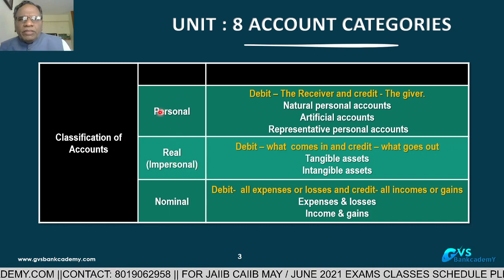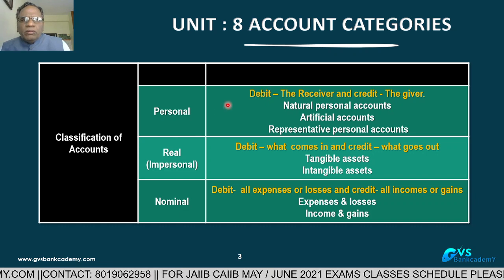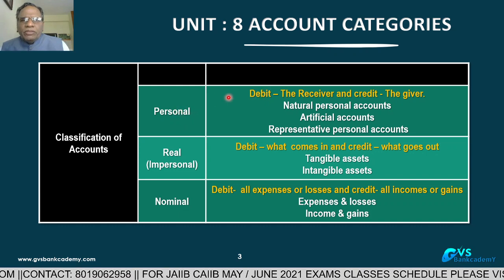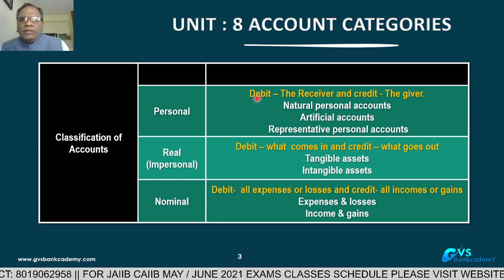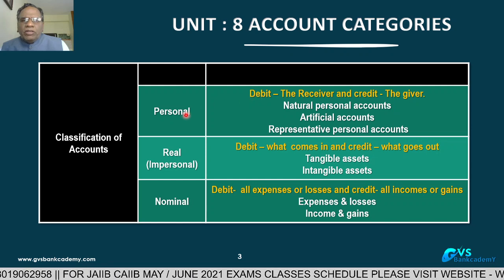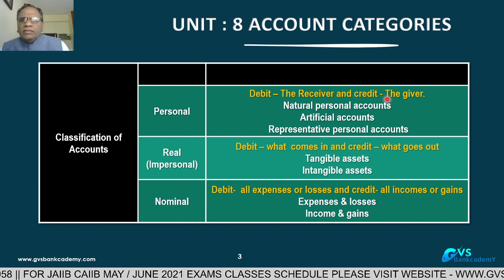Now, personal account: what is the golden rule? Whenever you are talking about personal accounts, what is the golden rule in recording? Debit the receiver. In personal accounts, the debit entry is debit the receiver, and the credit side is credit the giver.